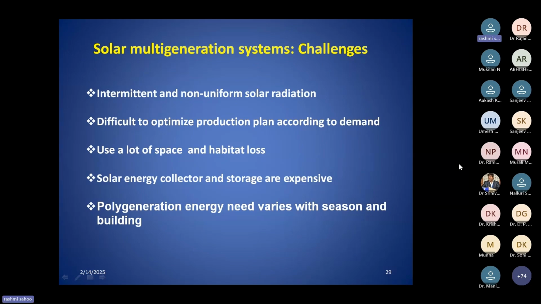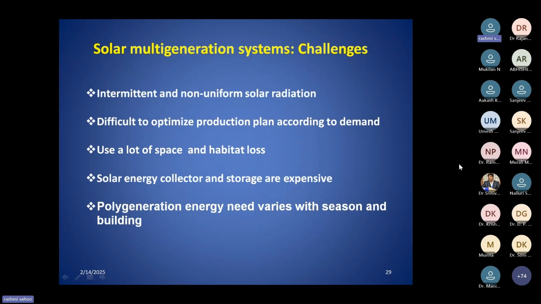And in the polygeneration system, there is season to season variation of your total energy requirement and also the relative energy requirement. That means what percent of energy you need for cooling, and what percentage you need for electrical appliances. That relative requirement may change, and the total energy requirement may also change. So that issue I have already discussed.